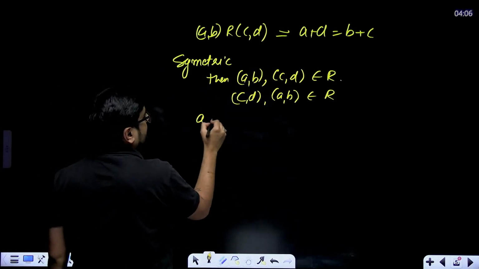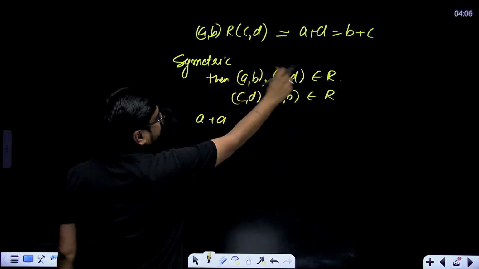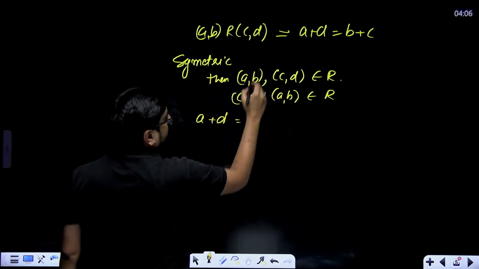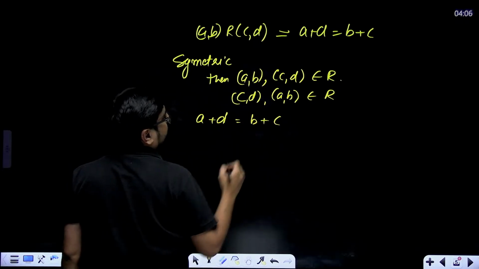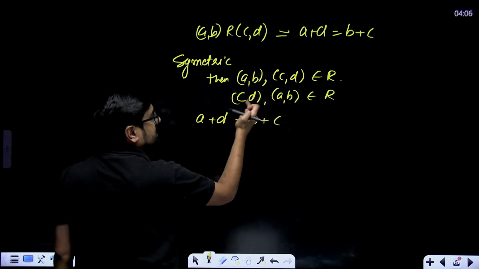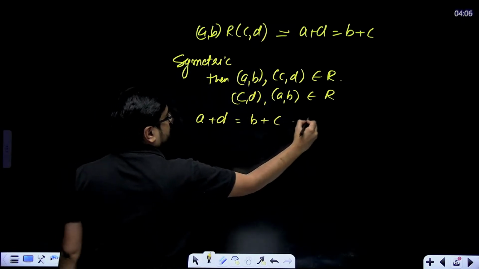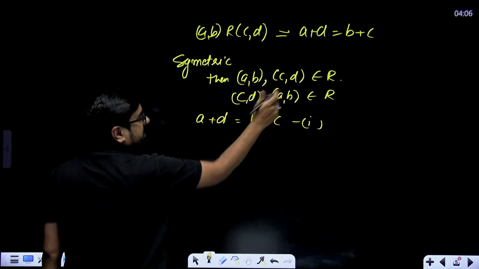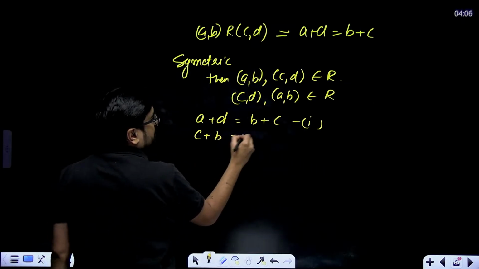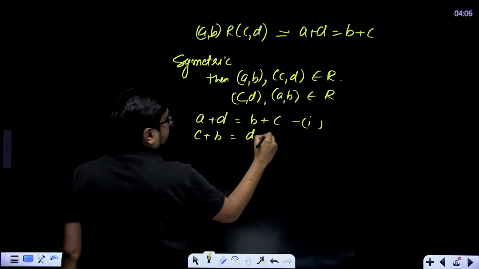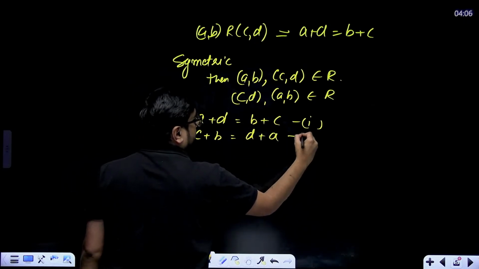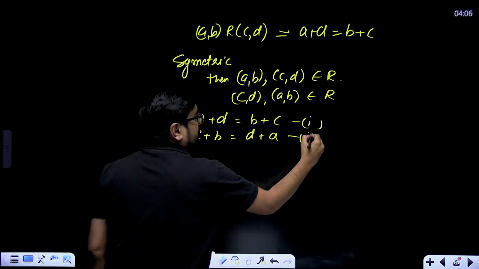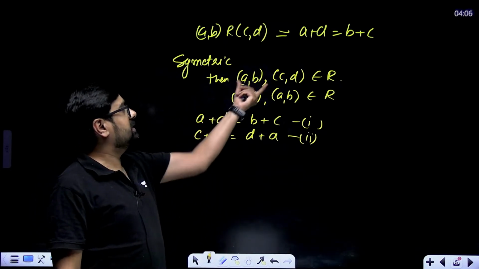This one is telling a plus d will be equal to b plus c, right? And what does this tell us? This one is your first one, and this one is telling us c plus b will be equal to d plus a. Yes. From first and second, we can simply say both are true.